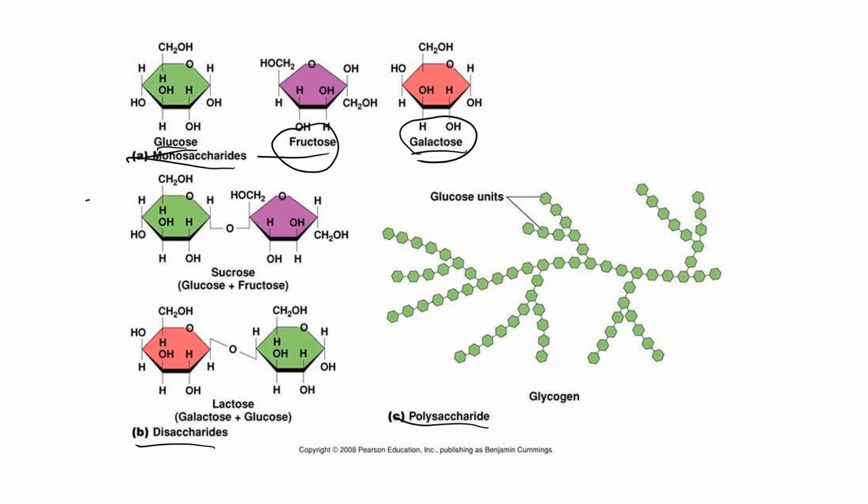All right, so what's another type of carbohydrate or sugar? Disaccharides. Disaccharides, it says it kind of in the name, disaccharides are going to be two monosaccharides bound together. So here's one that everybody knows, sucrose or table sugar. What is sucrose or table sugar? It is a glucose monosaccharide and fructose monosaccharide bound together.